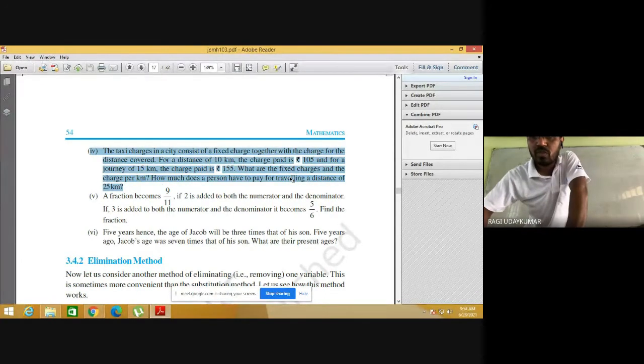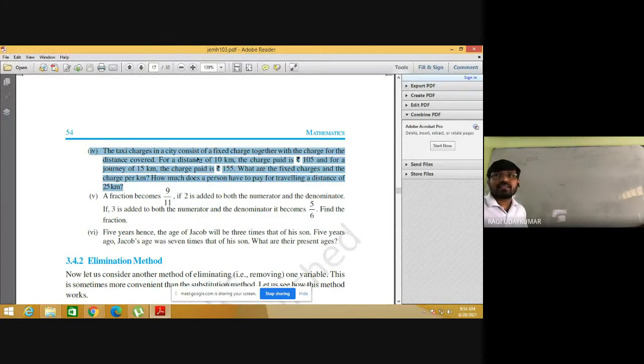The question is given to you. The taxi charges in a city consist of the fixed charge together with the charge for the distance covered. For a distance of 10 kilometers, the charge paid was 105 rupees, and for a journey of 15 kilometers, it is 155. What are the fixed charges and the charge per kilometer? How much does a person have to pay for traveling a distance of 25 kilometers? So this is the question.